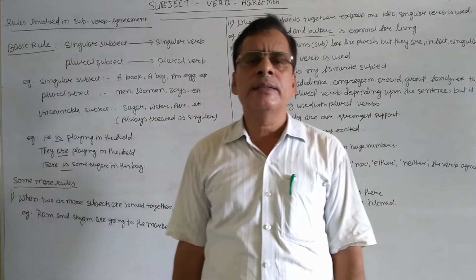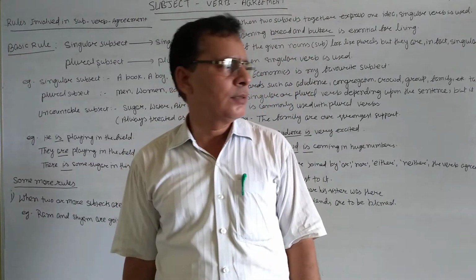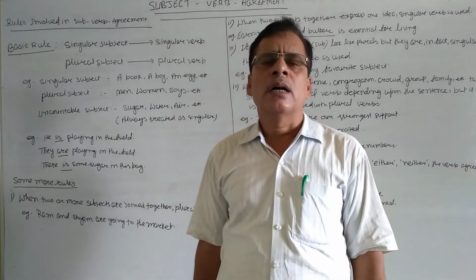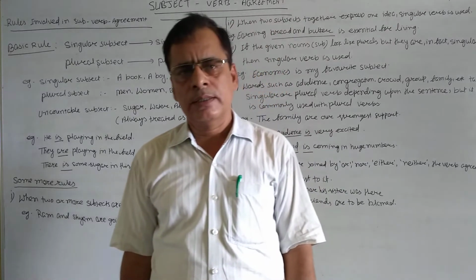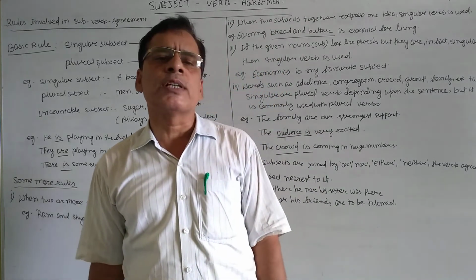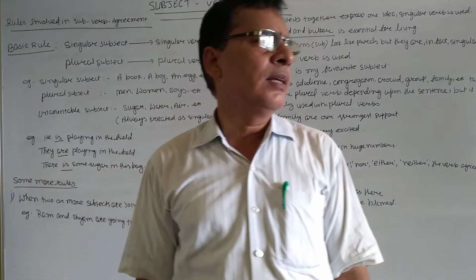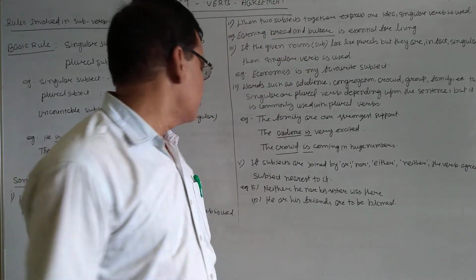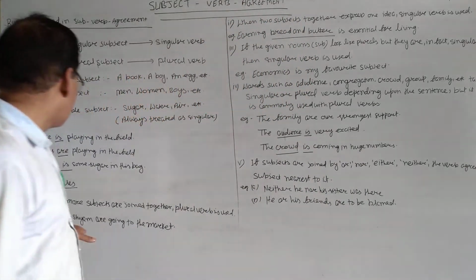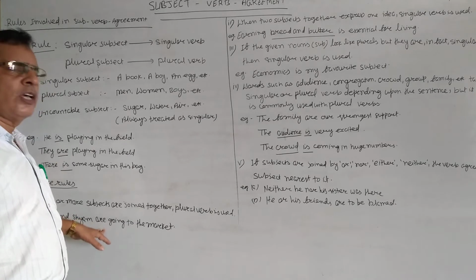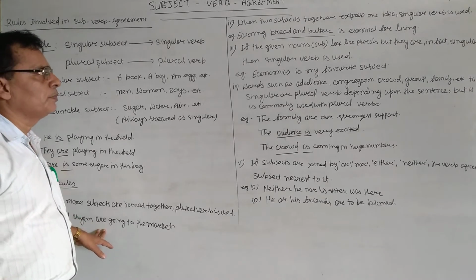He and I are going to the market. You and he are doing the work. In such cases, when two subjects are joined together, plural verbs will be used with them. So here one example is given to you.